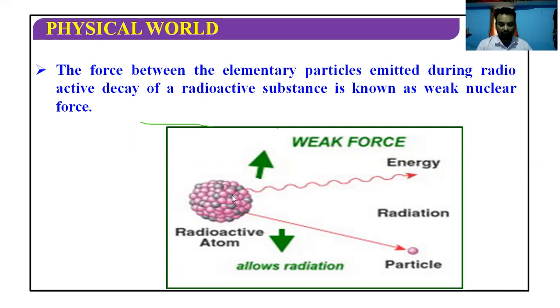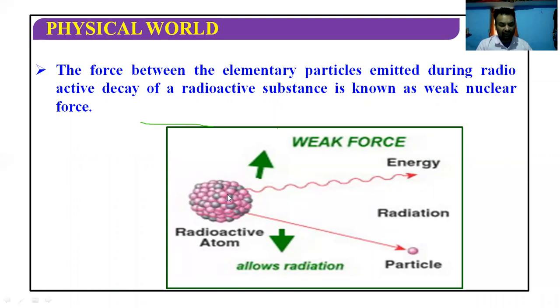Alpha, beta, gamma are nuclear particles. So when any radioactive element is radiating alpha, beta, gamma, or any other particle, including the energy which comes out from the nucleus, how do the nucleons interact at that time of decay?